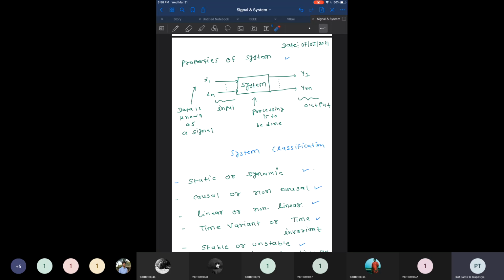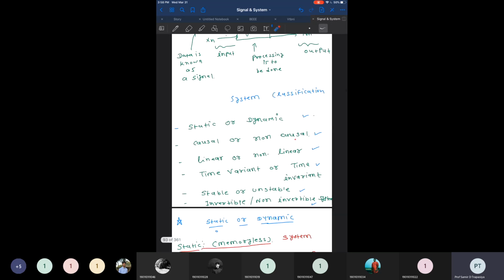Now in the same line, we have classified the systems into major categories, and the major categories of systems can be written over here. They are static or dynamic. So systems can be classified either as static or dynamic. It may be a causal and non-causal system, linear or non-linear system, time variant or time invariant system, stable or unstable system, and invertible or non-invertible system. So we can classify the system according to these 5 to 6 categories.